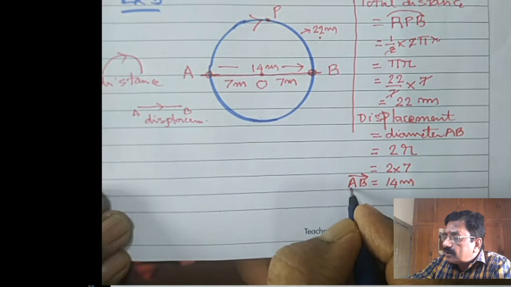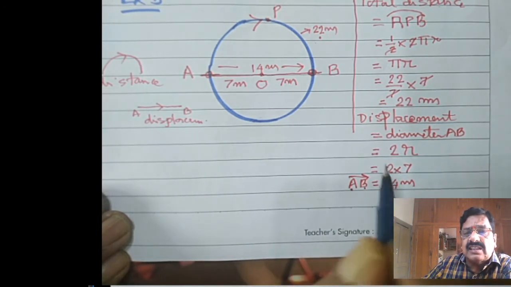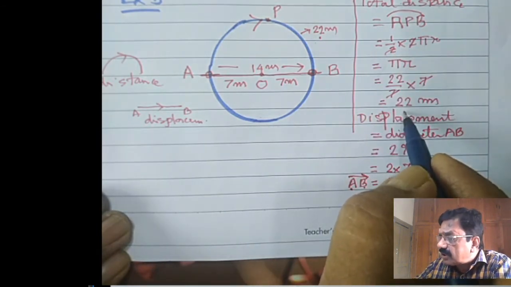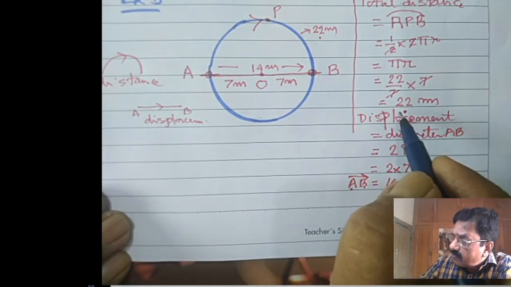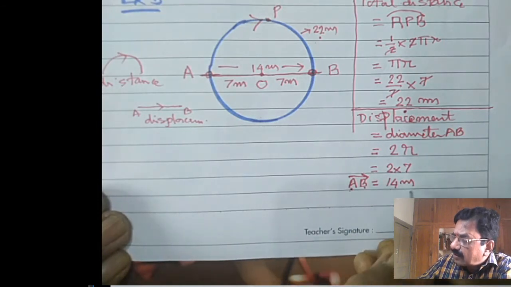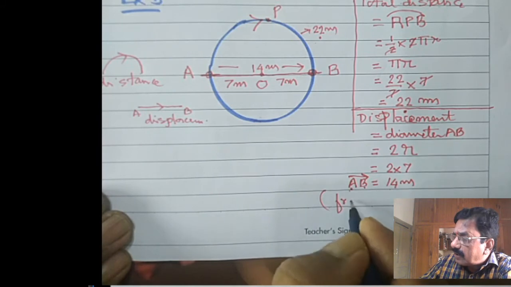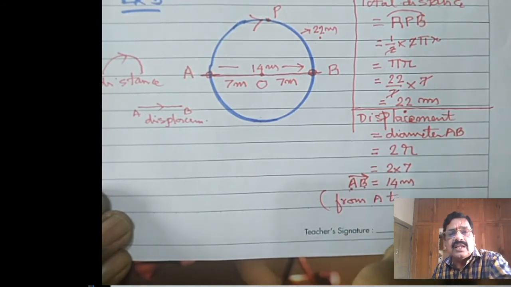I mean to say, for the total distance we need not write the direction, whereas for the displacement we have to mention the direction. For the sake of clarity, the displacement is from A to B. Now, many other examples we can give like this.